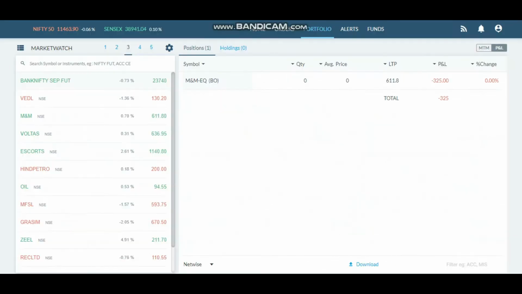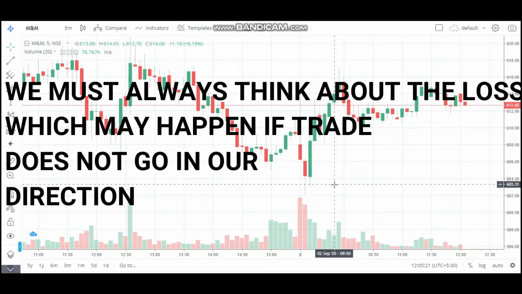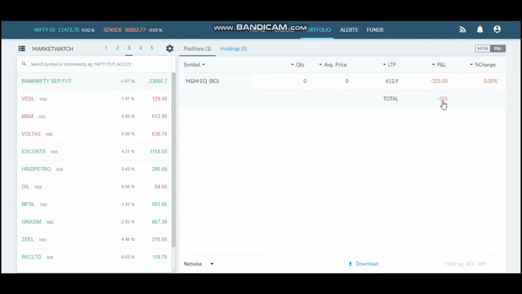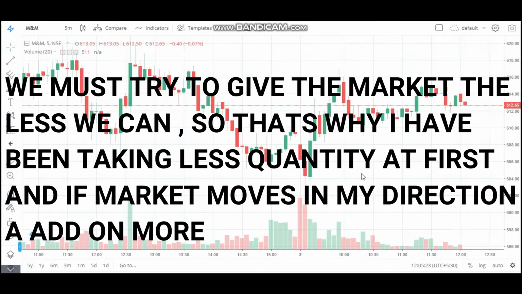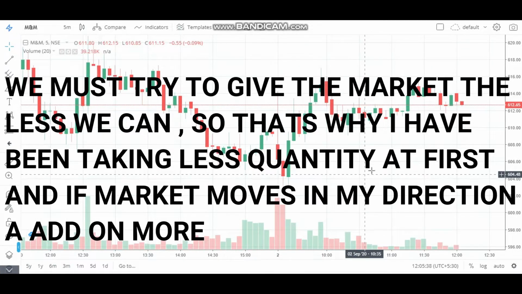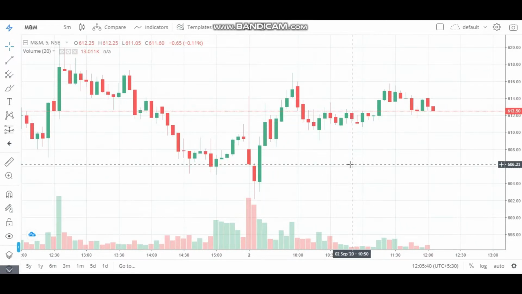We took a small loss of 325. So the thing to learn from this trade is, whenever we make a loss, we should make a small loss and give the market the least we can. And as we can see yesterday and the day before that, whenever we made a profit, it was a higher profit. So that is one of the things we should keep in mind whenever we take a trade.